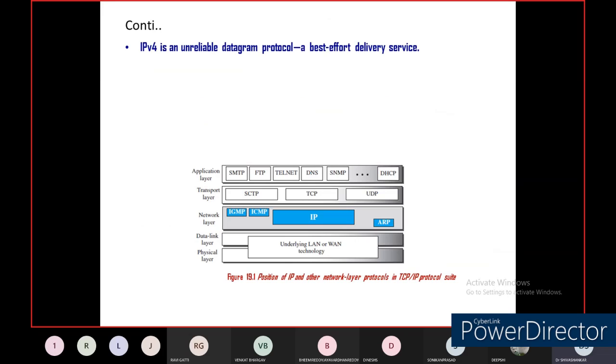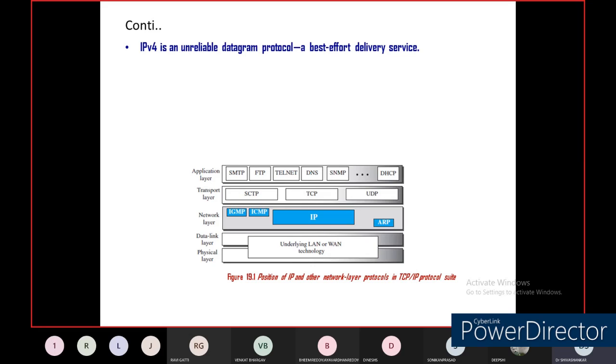So this is the standard format of the IP structure. Now we can see where the IP address is and what the position of IP and other network layer protocols is in the TCP/IP protocol suite. So where is IP, and what is the function of IP? We can see in this block diagram. I will explain. IPv4 is unreliable, as I told you. It is connectionless, with a 32-bit address, which you should remember.